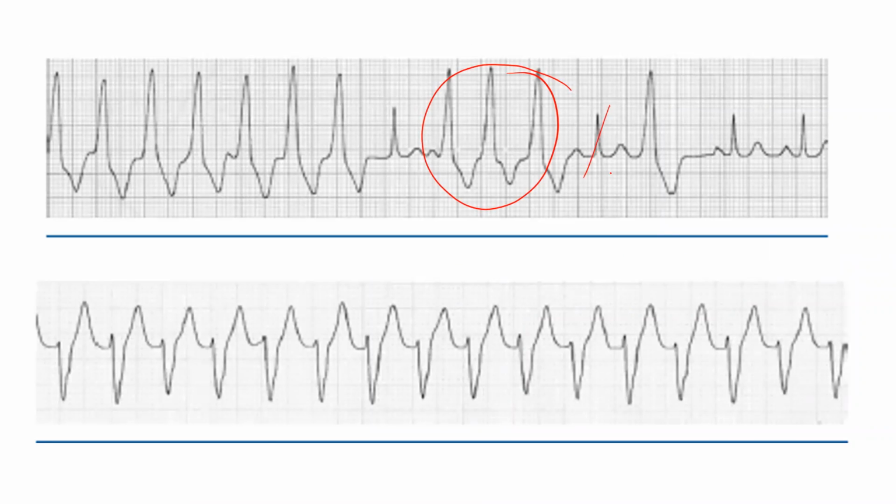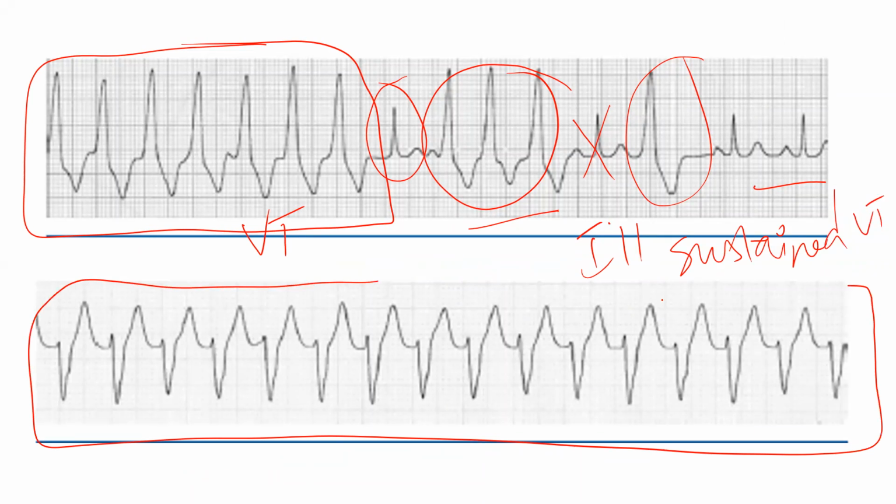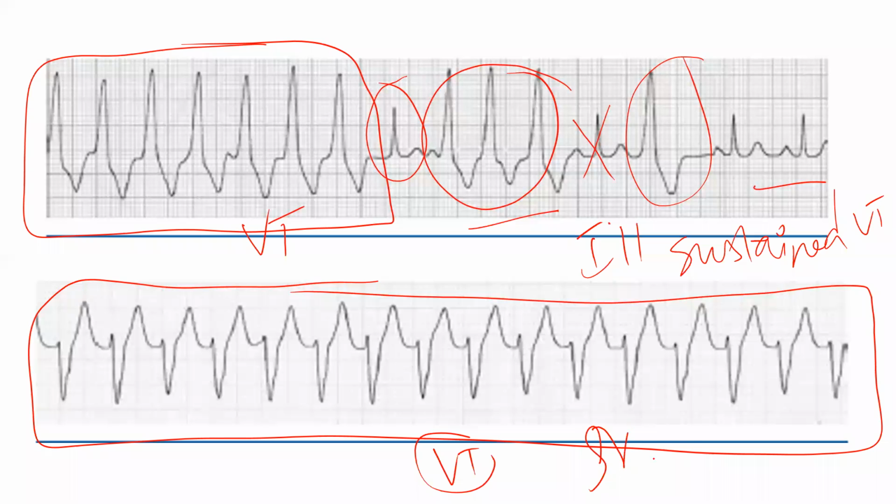See again it's blocked, normal rhythm came. Again one VPC came, then again normal. See this is again a VT, ventricular tachycardia. It again blocked, again 3 came, again blocked. So this is non-sustained VT. This is sustained VT. Continuously ventricular tachycardia is there. Because they are all of same morphology, you call it monomorphic VT.